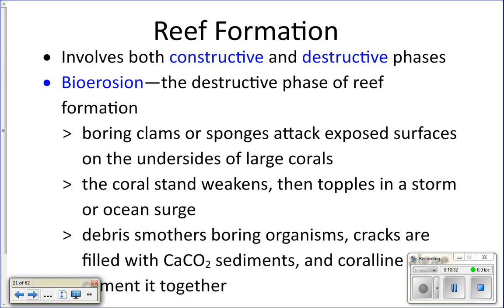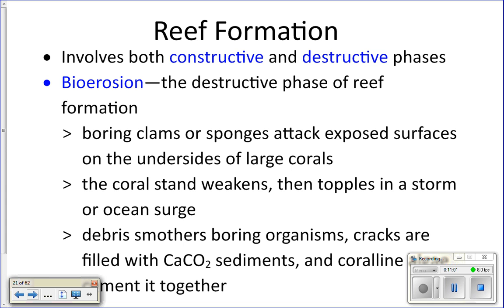Okay, and so you start to get layers and layers and layers that form on top of each other as corals die, get broken down, and then cemented together and built on top of. So that's the constructive, destructive phase of reef formation. With those two phases, that's how you can get these big, gigantic structures of reefs. Kind of cool, huh? And how these little tiny animals can actually make those.